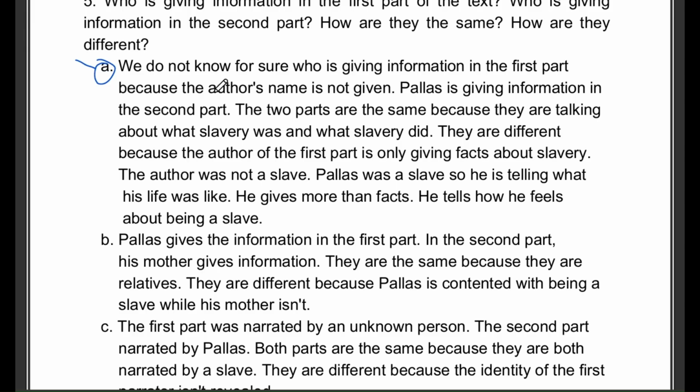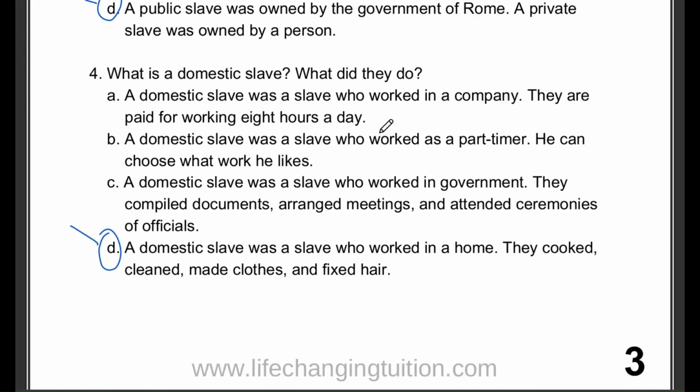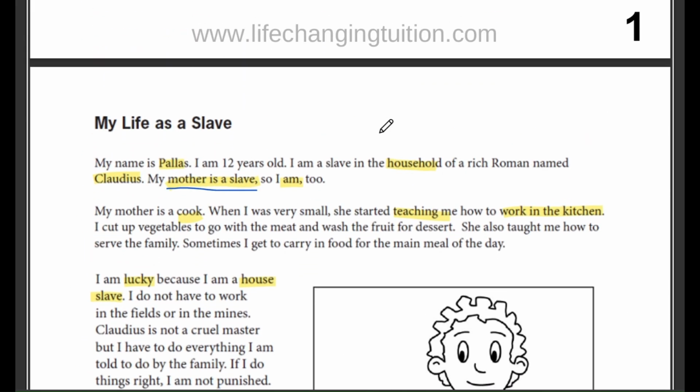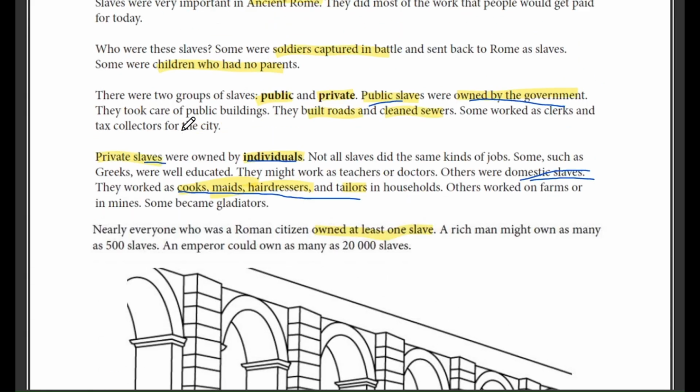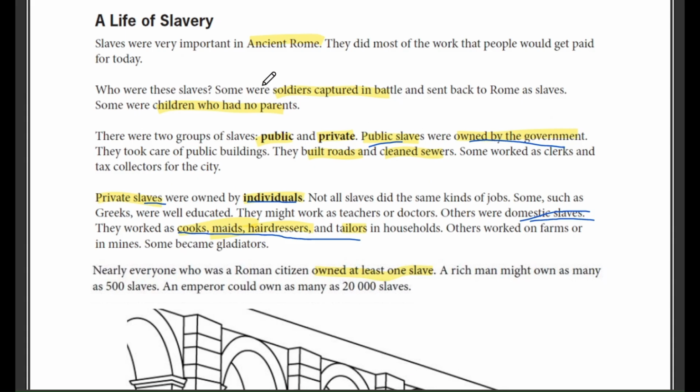The first part is written by an unknown person, which is why we don't have the author's name, and it is about general facts of slavery. The second part is from Pallas, which shares his personal experience and what he actually feels as a slave. Both parts are the same because they focus on slavery, but are different because the first part gives factual information, and the second part is a personal view from a slave.